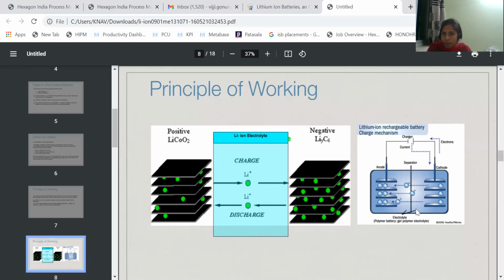In this diagram, we have the layered structure: layers of anode and layers of cathode. These two electrodes are separated with the help of a separator. Now these two electrodes are connected with the help of the battery. So this is the diagram of the lithium ion battery.